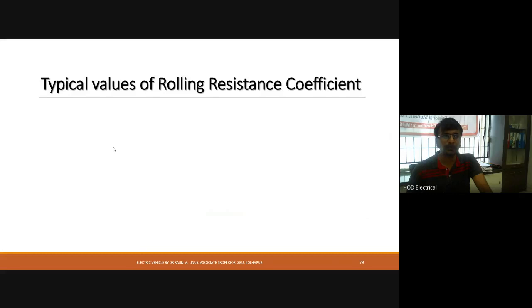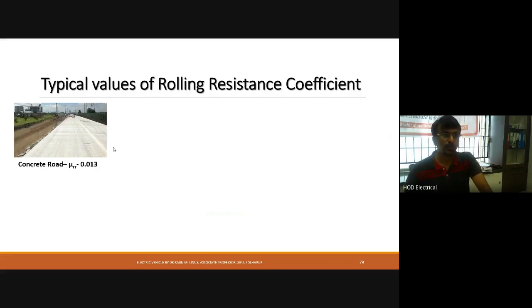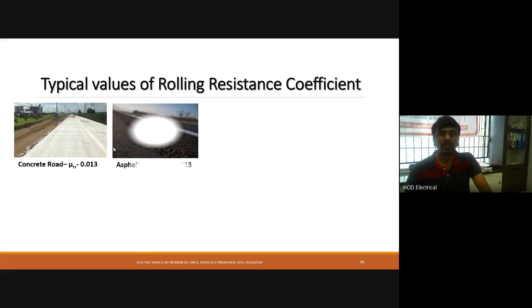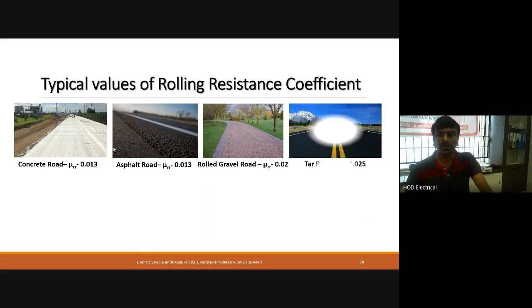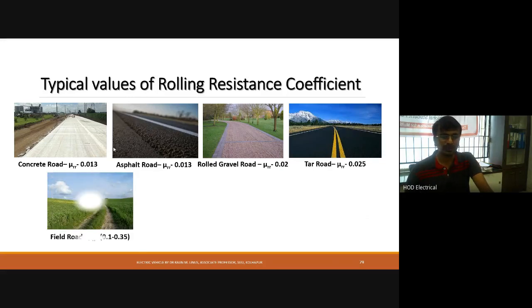So let me explain the typical values of the rolling resistance coefficient. For a concrete road, the rolling resistance coefficient is 0.013. For an asphalt road, the rolling resistance constant is also 0.013. For a rolled gravel road, the resistance is more, so mu RR will also be more. Then for a tar road, mu RR equals 0.025. For a field road, mu RR varies between 0.1 and 0.35.